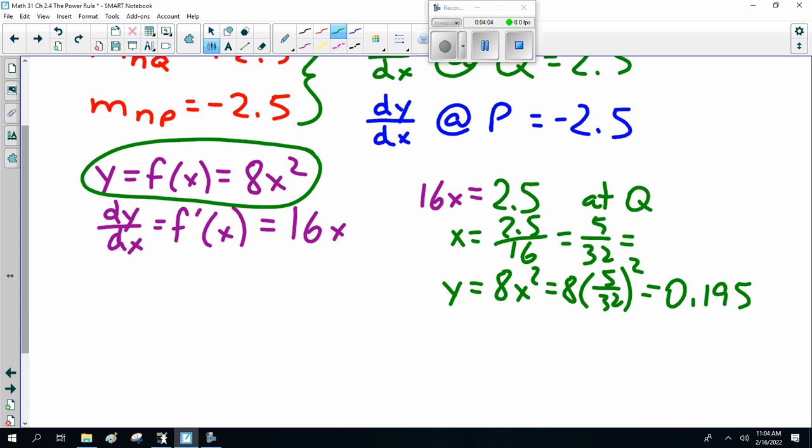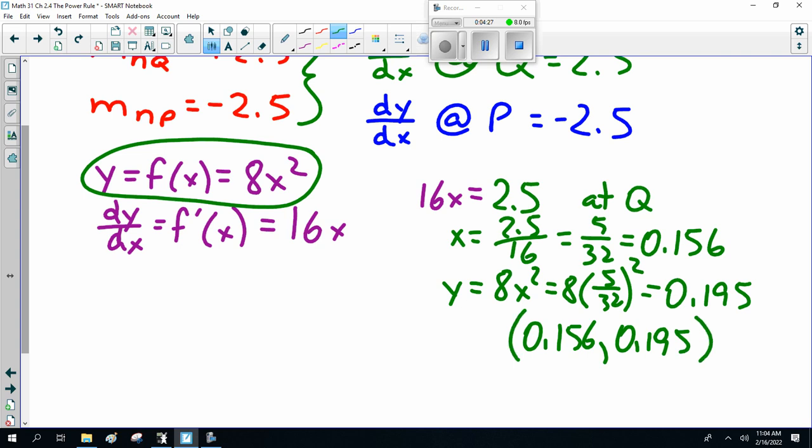I can't read my own writing. That's 0.156, which is 5/32. 0.195 is my y value. So at point Q, the coordinates are 0.156, 0.195. Now, what about at point P?